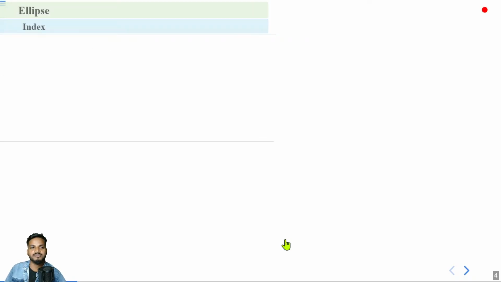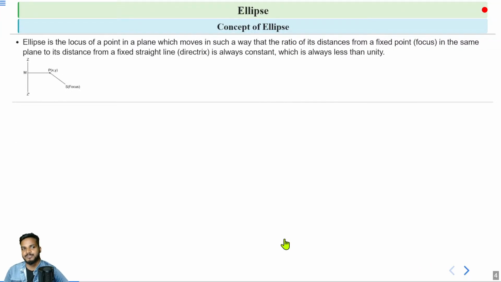So let's start. So what is an ellipse? An ellipse is the locus of a point in a plane which moves in such a way that the ratio of its distance from a fixed point in the same plane to its distance from a fixed straight line is always constant, and which is always less than unity. So see this figure.